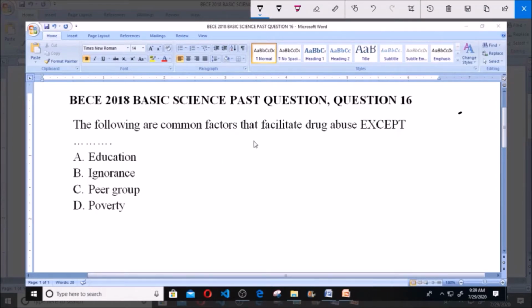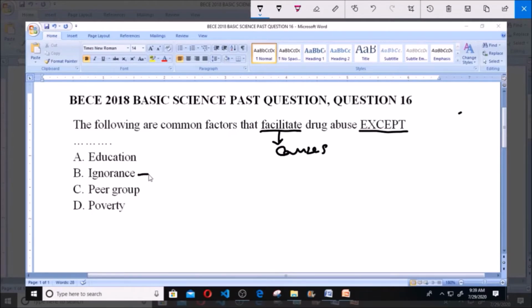So we have to pick a factor that does not, because this word except here means that does not facilitate drug abuse, and like we know, facilitate means to encourage or cause drug abuse. So we have to pick an option that does not cause or lead towards drug abuse. Now I will just start with B.